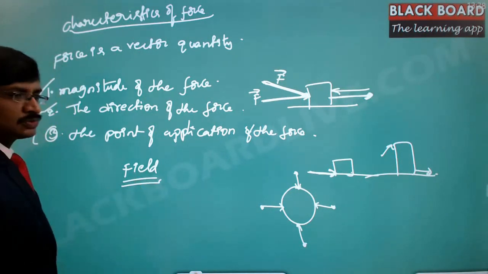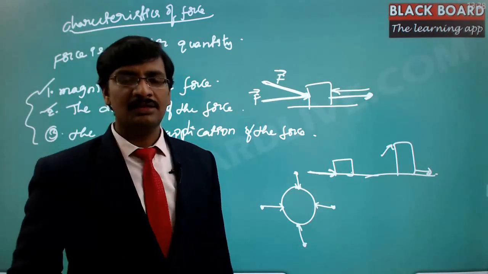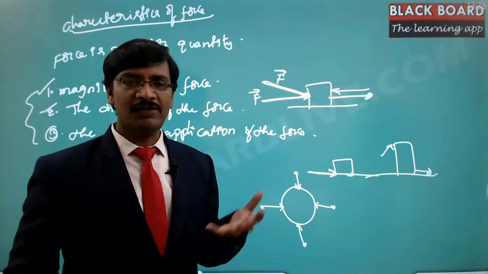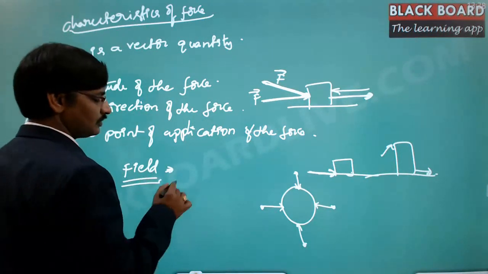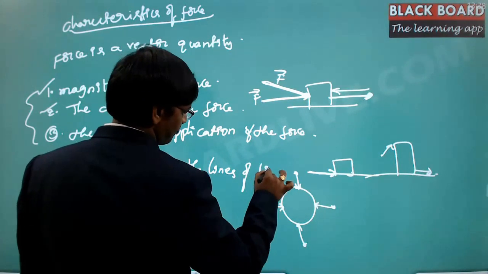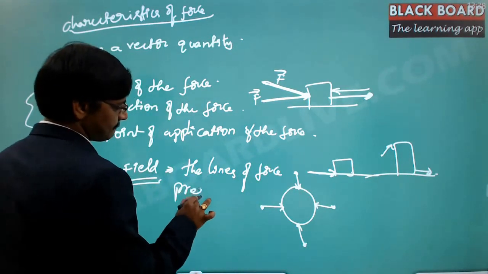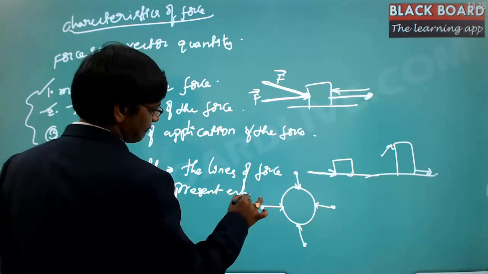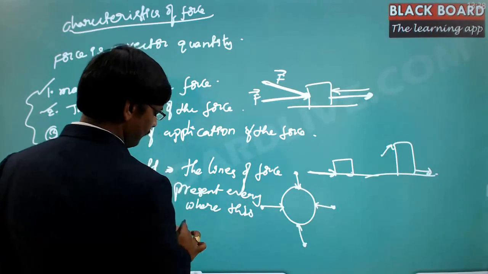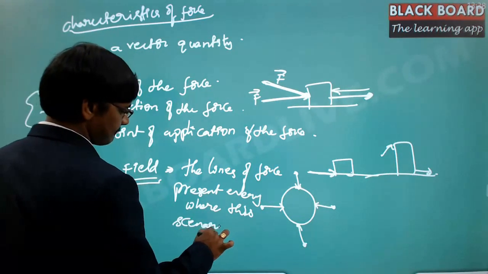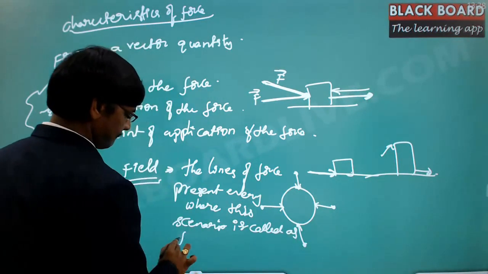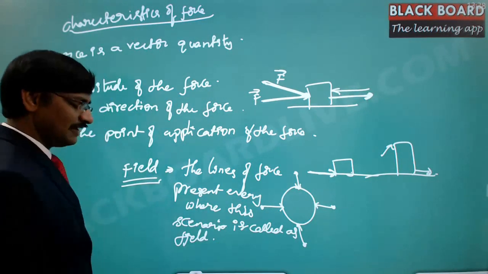So this field is nothing but there are infinite lines of force. That means the lines of force are there everywhere. So that is what is nothing but the field. The lines of force are present everywhere. This scenario is called a field. So this is called a field, right?